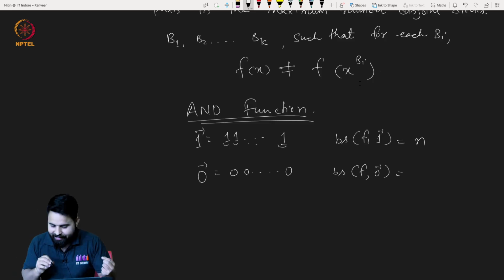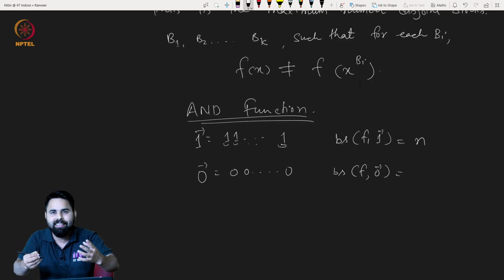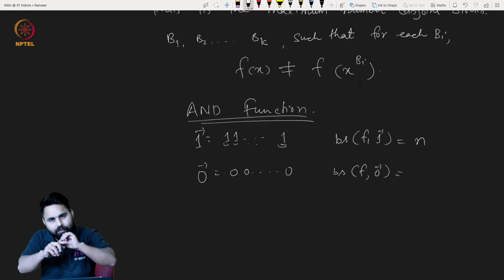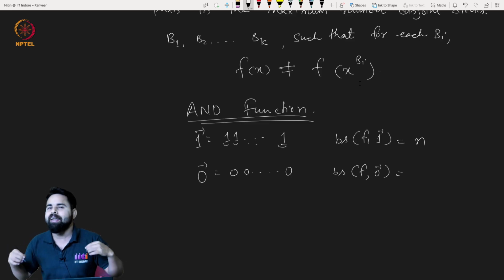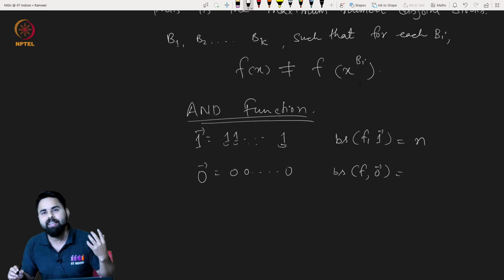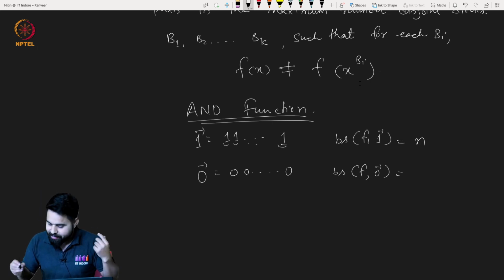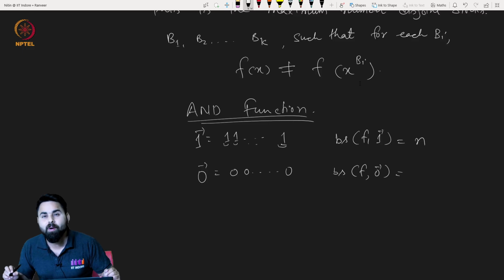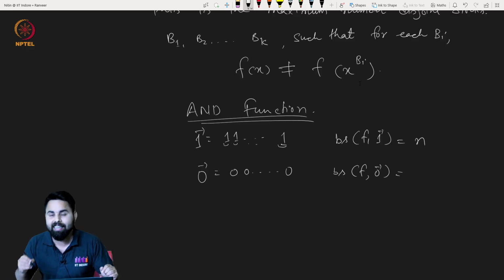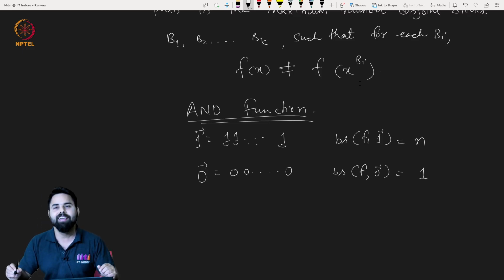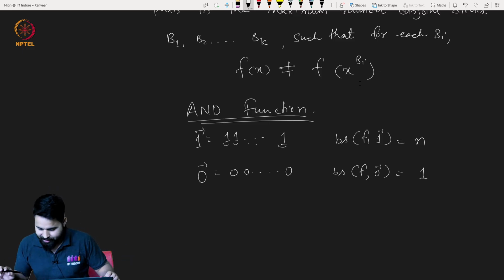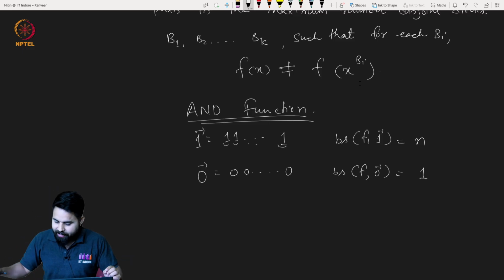If you see it carefully, we need to flip all these entries together as one block, and only then will the output change. So the local block sensitivity of this string is nothing but 1.